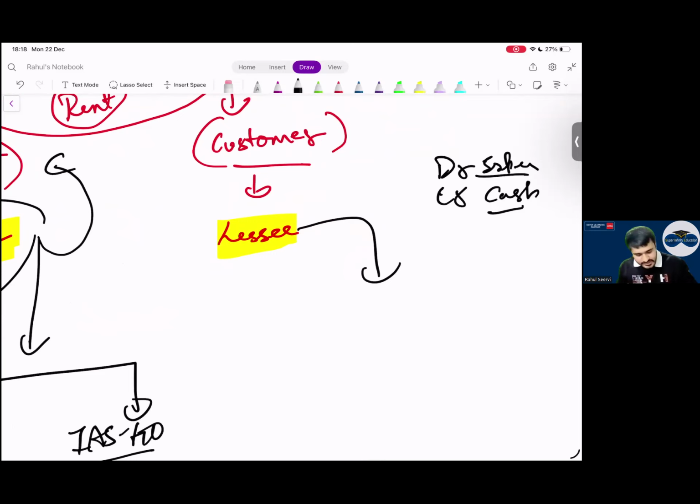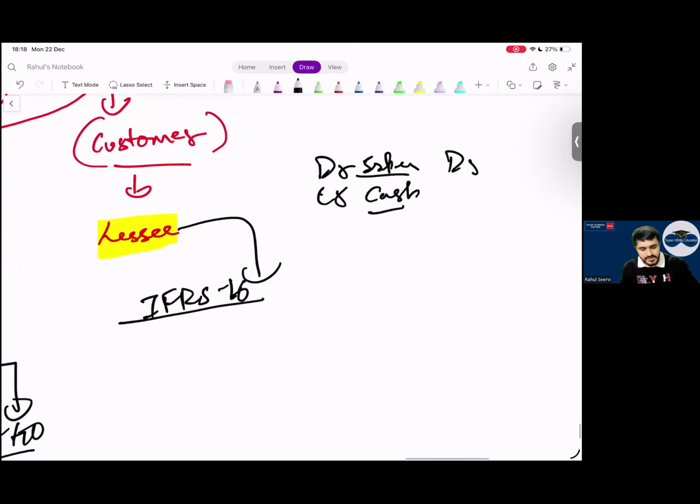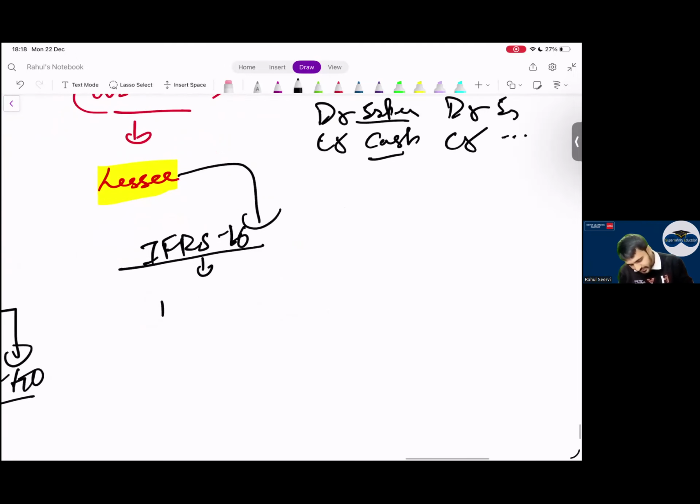But what does IFRS 16 say? Everyone listen to me. Even if you have not done IFRS 16, just understand the logic of this. Every year the lessee will record rent expense for 5 years. 10,000, 10,000, 10,000, 10,000. But as you're doing a professional course, learning IAS and IFRS, just to complicate your life, they are saying you should record what? Debit,